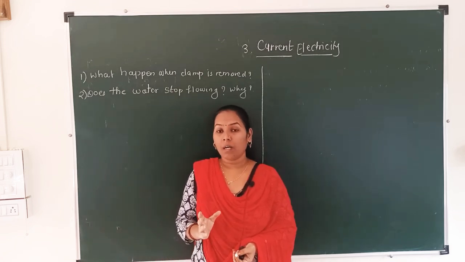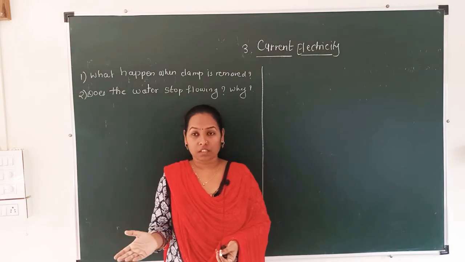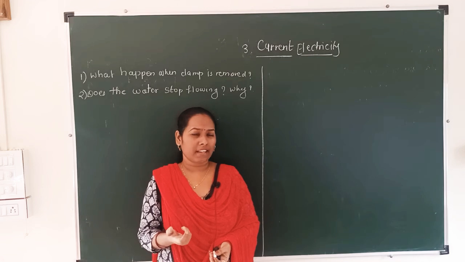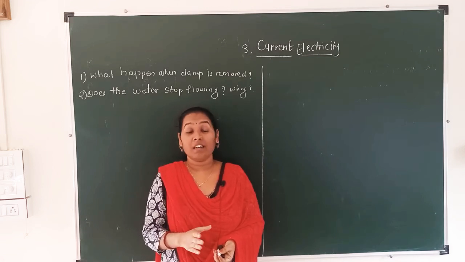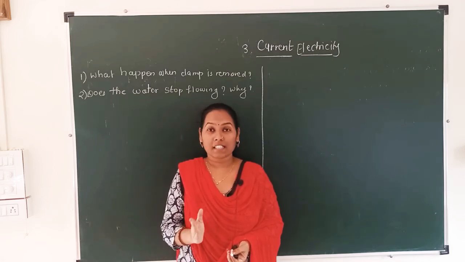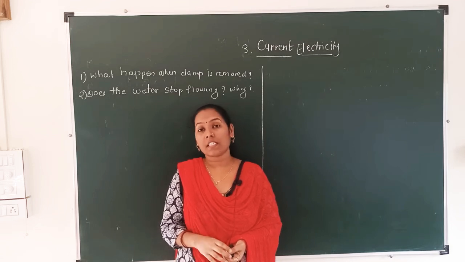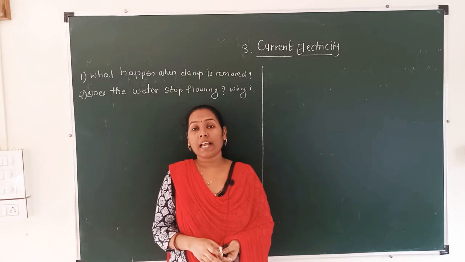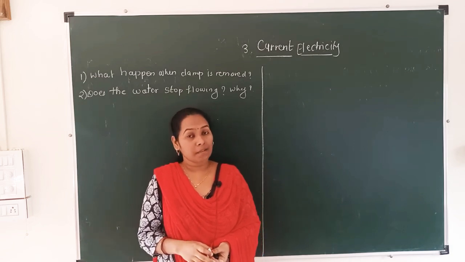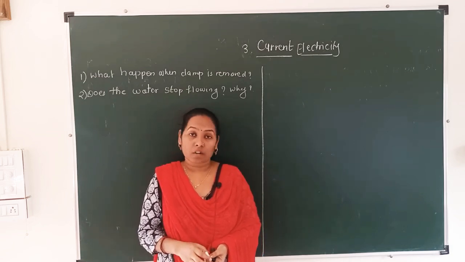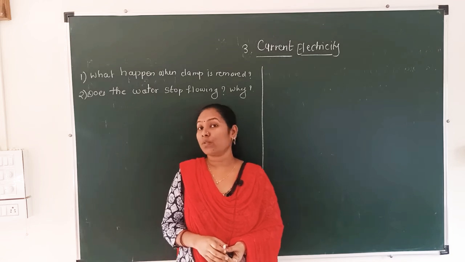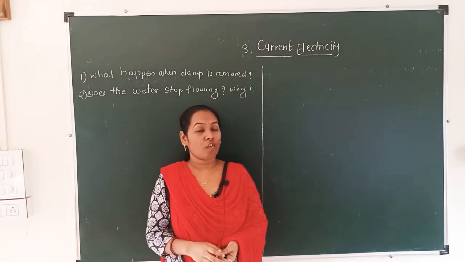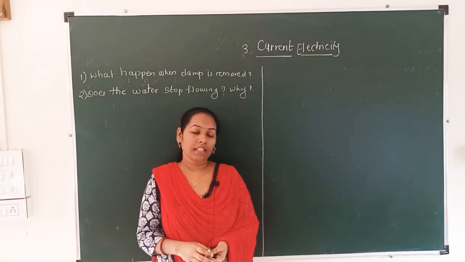Let it be. What is meant by electricity? Electricity is related to the word electrons. In simple language, when electrons flow from one end to another end, that is electricity. The flow of electrons is known as electricity.